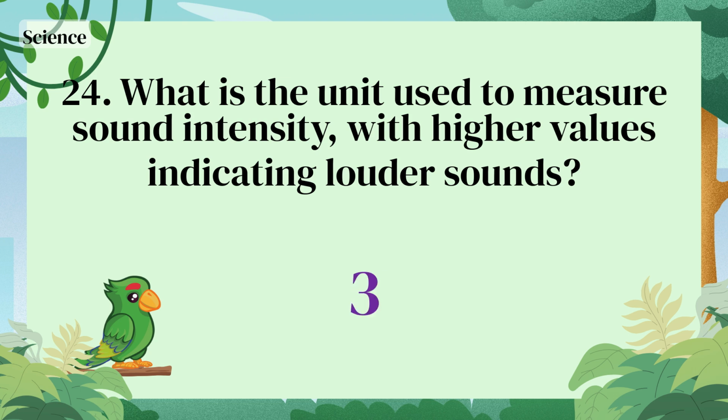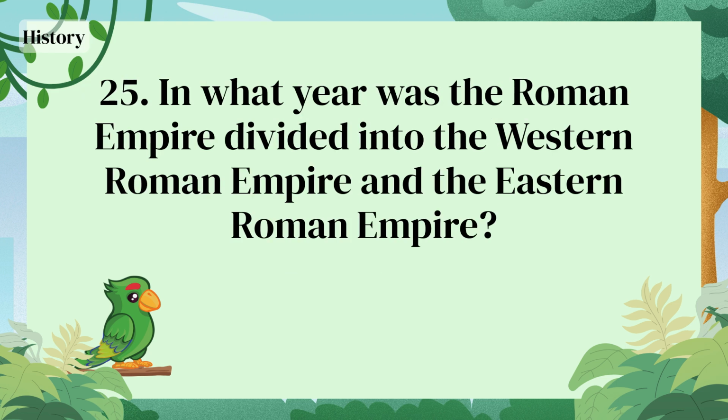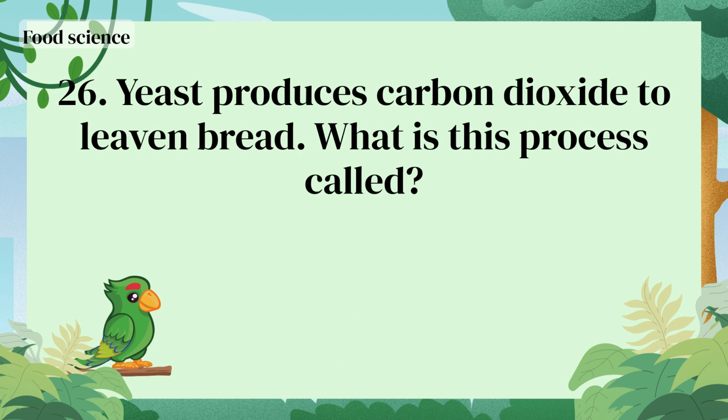Decibel. In what year was the Roman Empire divided into the Western Roman Empire and the Eastern Roman Empire? Year 395. Yeast produces carbon dioxide to leaven bread. What is this process called?